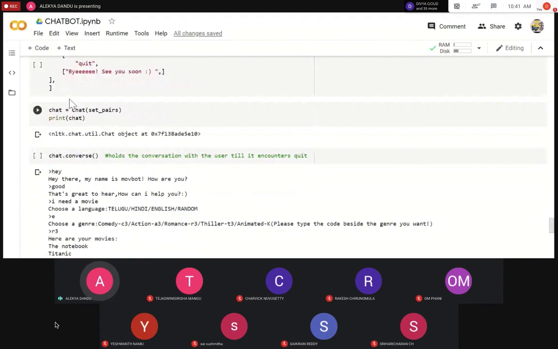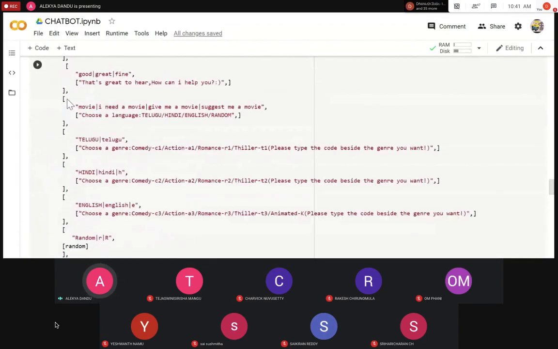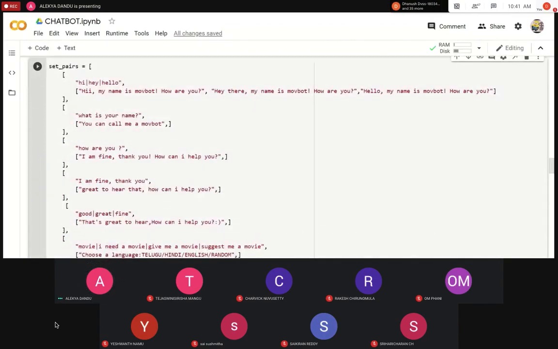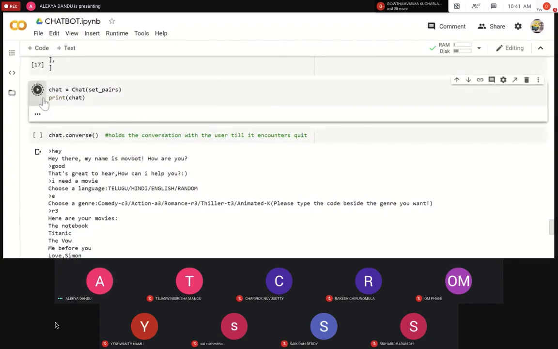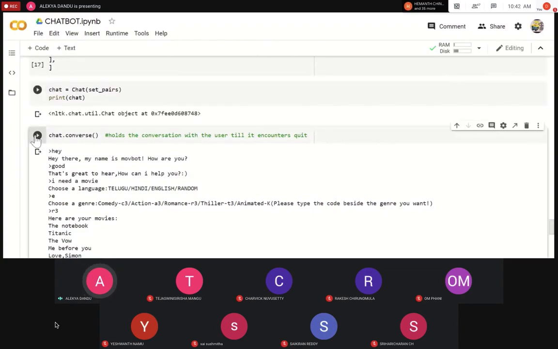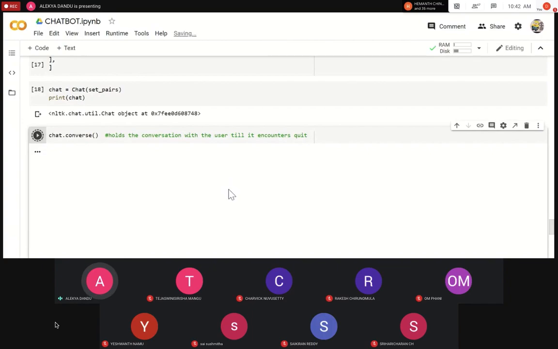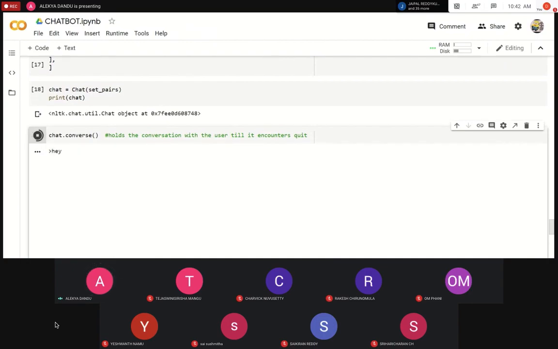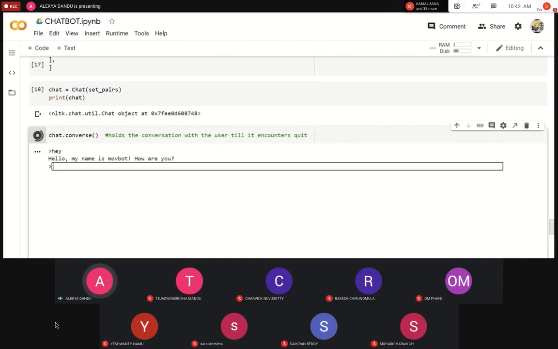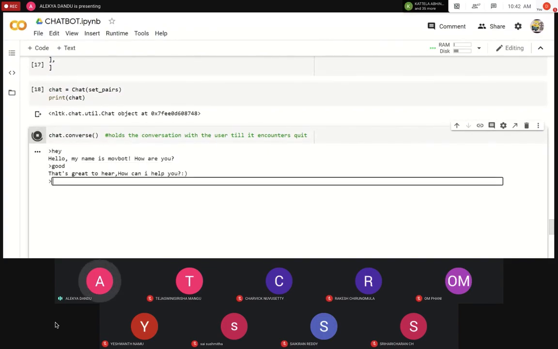So over here, I'm just assigning the set pairs. Over here, the whole replies. Assigning all whole replies to chat. And chat.converse is the main thing which we're displaying here, which actually holds the conversation with the user until it encounters quit. So if I say hey, it's going to say, hello, my name is Mubot, how are you? If I say good, it's going to ask me, how can I help you?